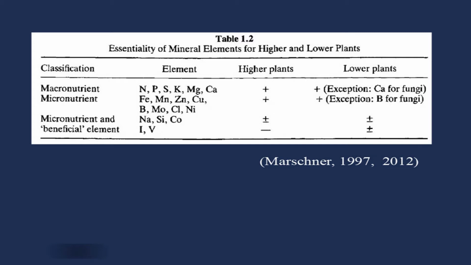Now, see some more elements, micronutrients and beneficial elements. These are sodium, silicon and cobalt. For some higher plants this group may be essential and for some it may not be essential, but sodium, silicon and cobalt are not essential for all higher plants, but for some higher plants they are essential. Similarly, the same is the case with lower plants. Then beneficial elements like iodine and vanadium are not essential for higher plants, and for lower plants they may or may not be essential. You can see the plus and minus sign, it means may or may not be essential.